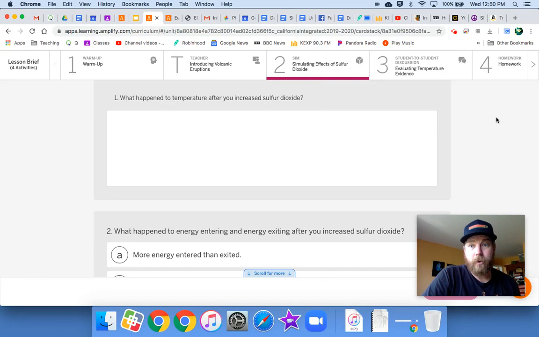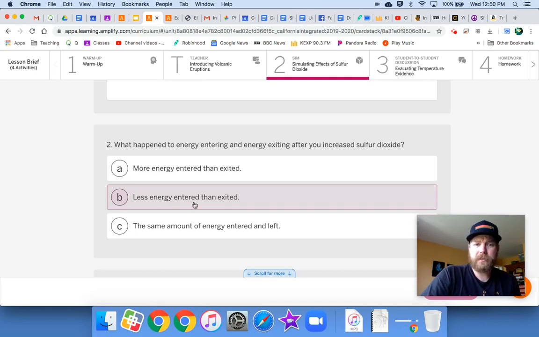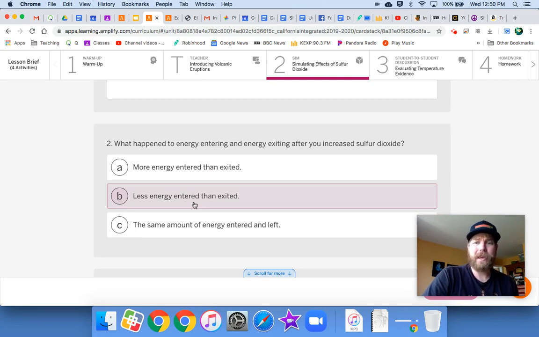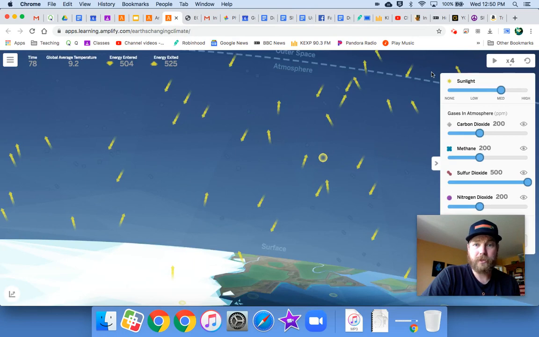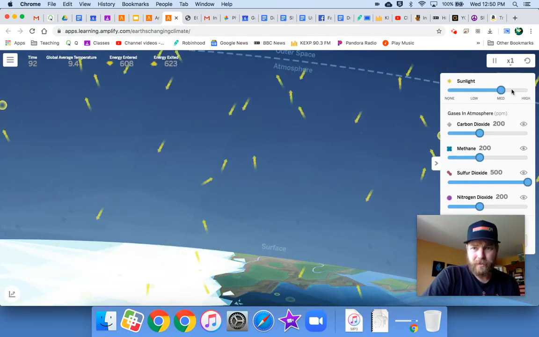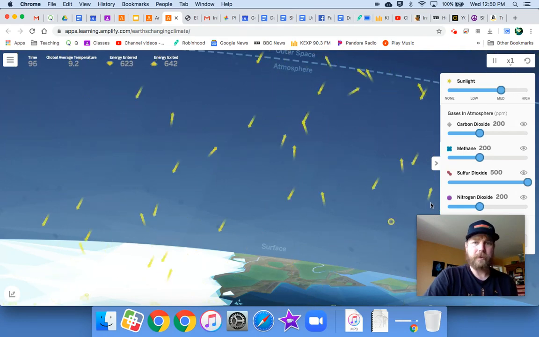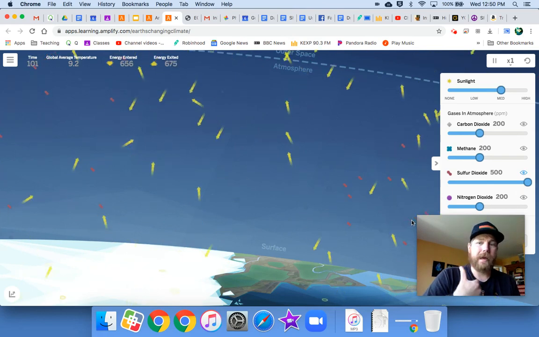All right, so what should we have noticed? When we increased our sulfur dioxide, we should notice the temperatures went down. And why is that? So what happened to energy entering and exiting? We should have noticed that after we increased the sulfur dioxide, less energy entered than exited. And why is that? Well, let's jump to the sim and take a look at what is actually happening to the energy. When we play the sim, we can see that the energy arrows coming in from outer space, from the sun, if they interact with that sulfur dioxide, they get bounced right back out into outer space.